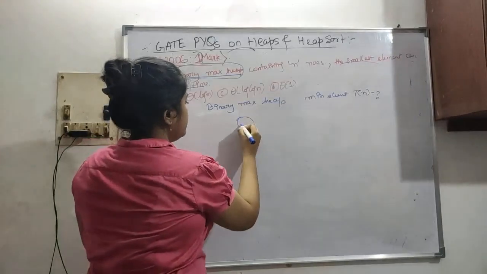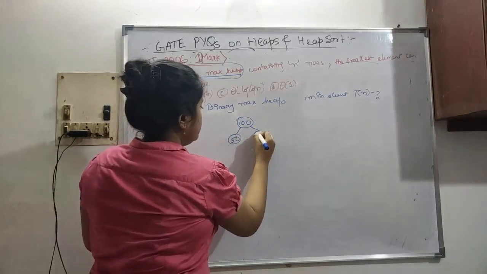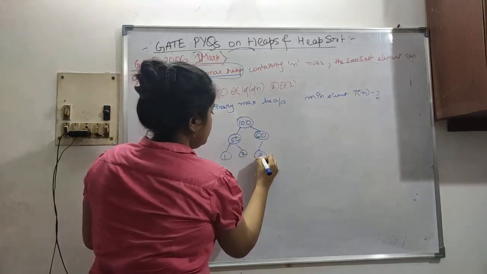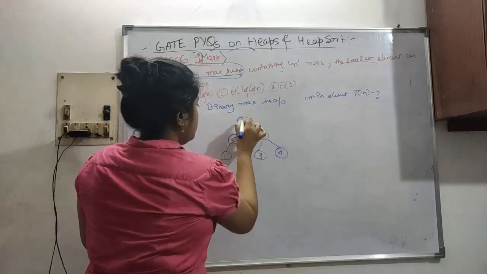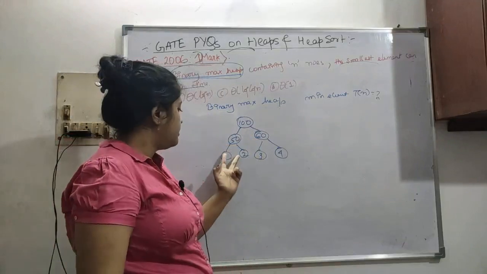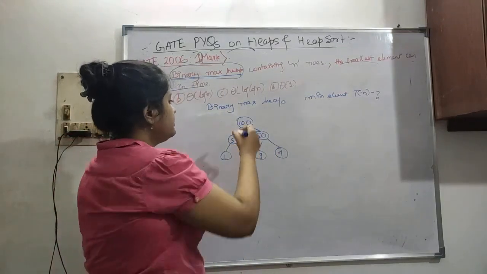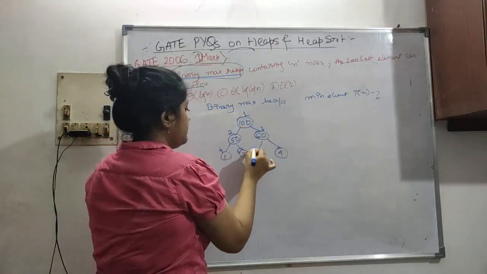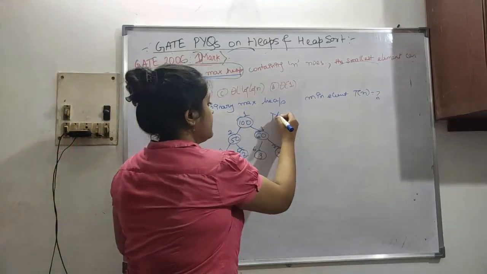So let's take an example. Let's say 100, then 50, then 60, and then 1, 2, 3, and 4. So this is a max heap, right? The root is the maximum element, its left and right children are lesser than that, and these are again lesser than their parents. The indices are 1, 2, 3, 4, 5, 6, and 7. So this is our max heap.